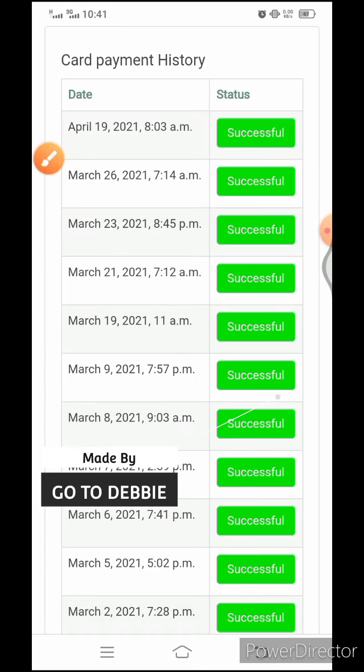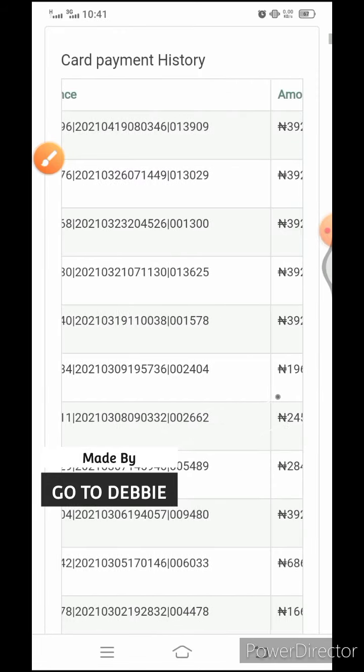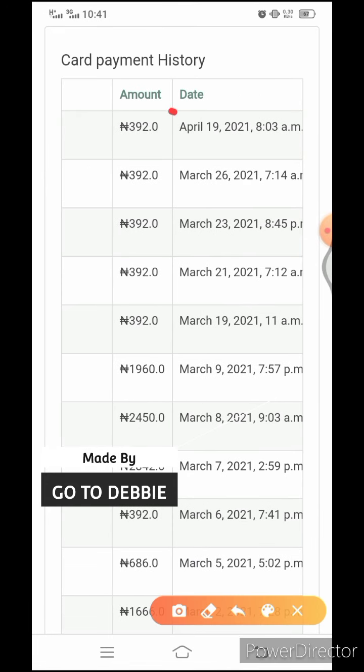Now when I go back to Paystack payment, look at this. I want you to look at this. When I sent this, I actually sent 400 naira to them, but then I'm given 392 naira. Why? Because they are going to remove 2% of whatever you send. So 2% of 400 naira is actually what? 8 naira, right? So they remove 8 naira and they give me 392.